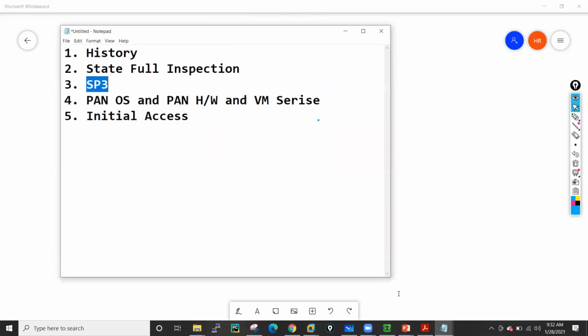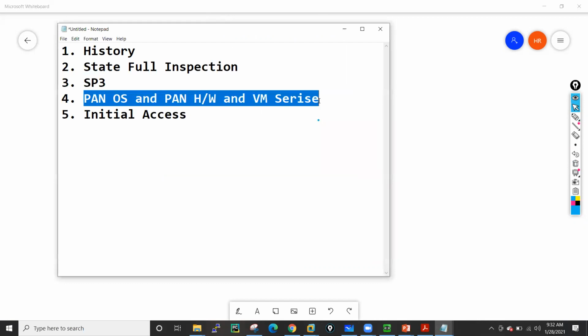Now the next topic is PAN operating system and PAN hardware series. Okay, so let's discuss something regarding the PAN-OS. The operating system which runs on Palo Alto firewall is known as PAN-OS. That PAN-OS is basically based on the Linux kernel.